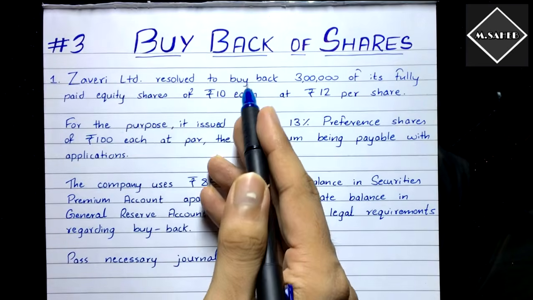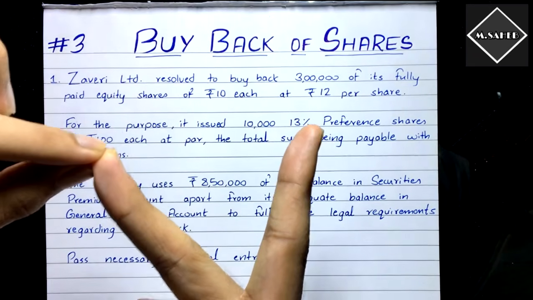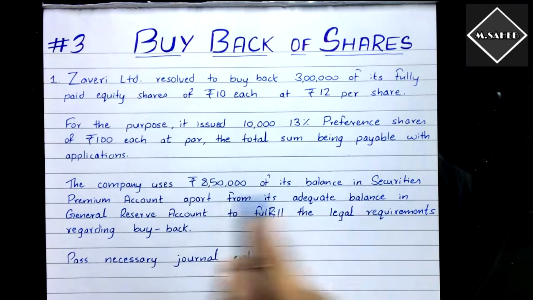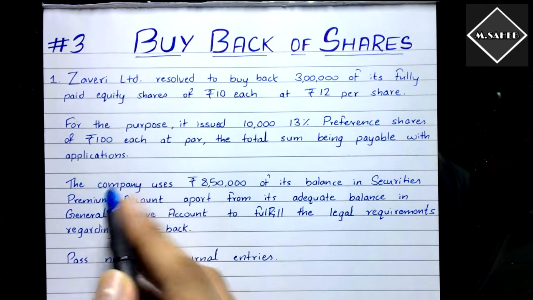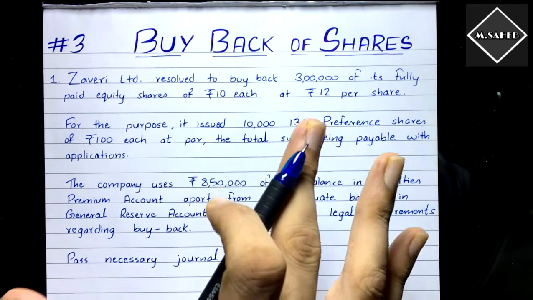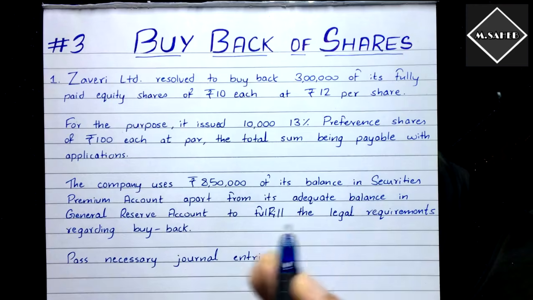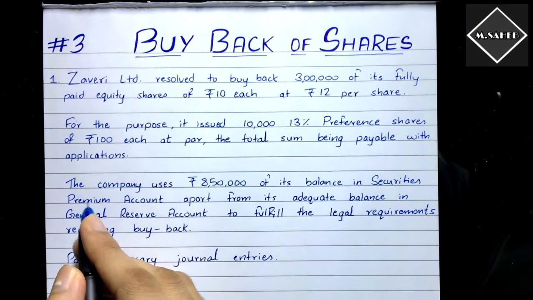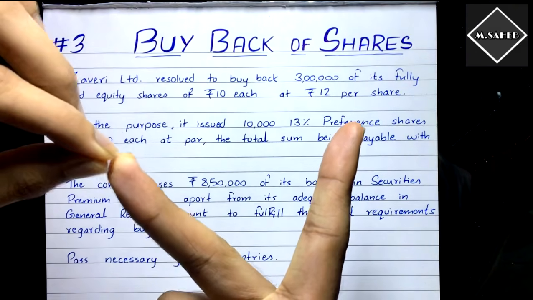How can we do buyback of shares? Only through two ways. Either through the profits, that is called free reserves, and also the securities premium account. Securities premium is not a free reserve, but we can use it only in this chapter, only for buyback of shares. Only in this section 68 does the Companies Act allow us to use securities premium. It's not a free reserve, it's a special reserve, but still we can use it. So profits can be used to do buyback.